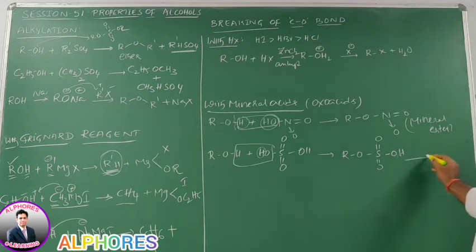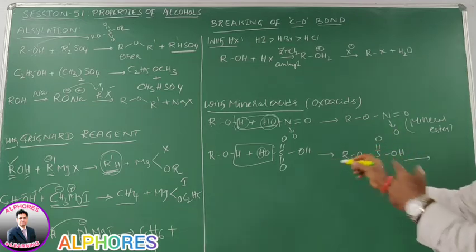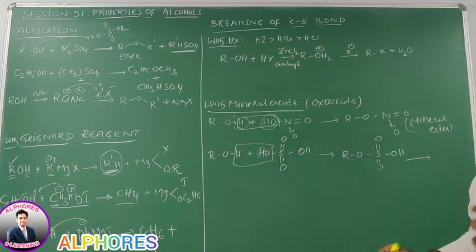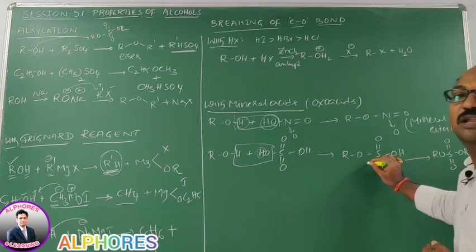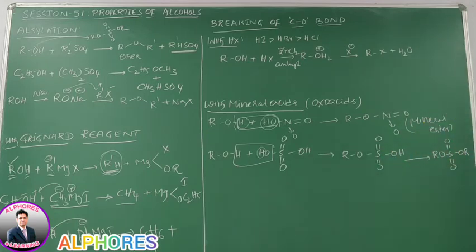If you repeat the same reaction, then what happens? Both hydrogens are going to be replaced here, or both OH groups. Then we are getting RO-S double bond O double bond O-OR. This is what we call dialkyl sulfates. Alkyl sulfates and dialkyl sulfates are mineral esters.